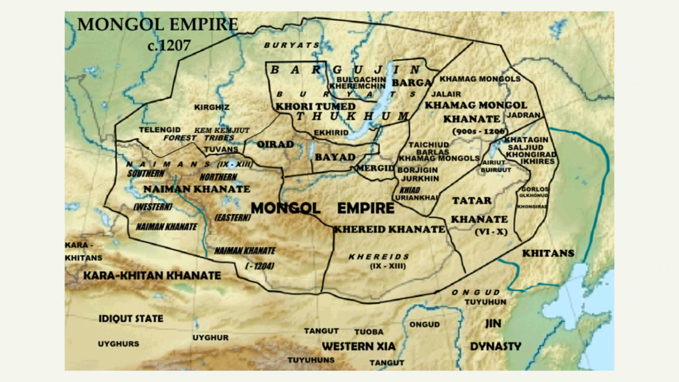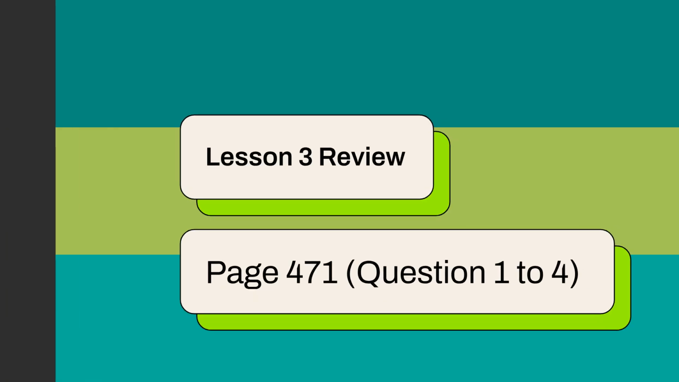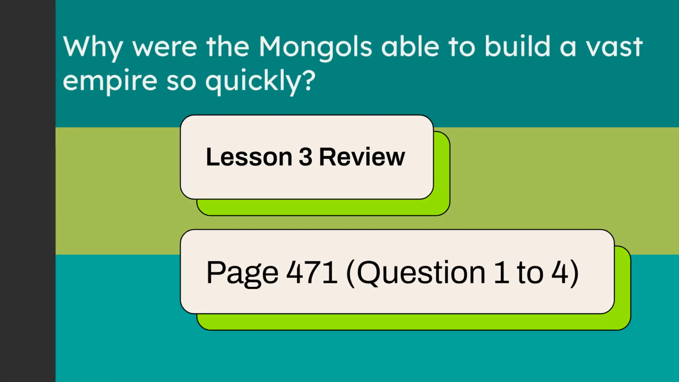After Genghis Khan's death, his successors expanded the empire. The Mongols' control over trade and their acquisition of new technologies, like Chinese gunpowder, were key to their continued success. The Mongols conquered northern China and the Silk Road regions. After Genghis Khan's death, the empire was divided, but they continued to control trade and adopt new technologies like gunpowder from China. By now, you should have answered the guiding question.